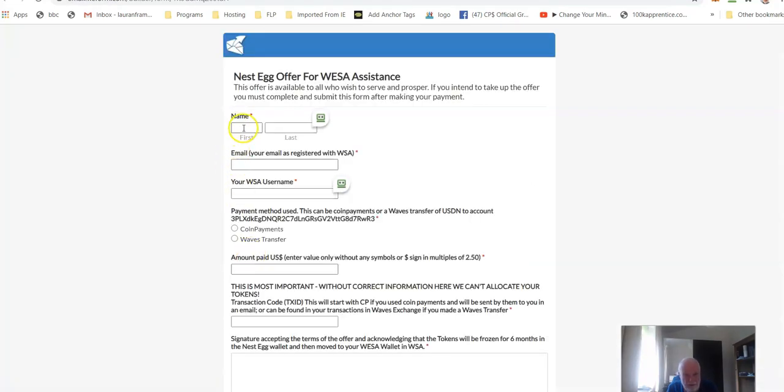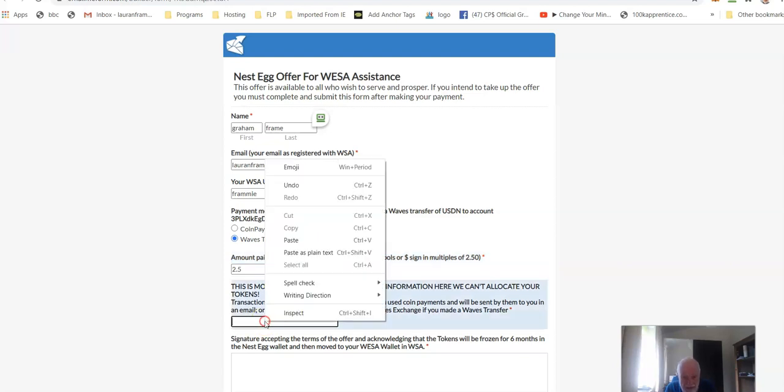It opens up for us, and once again we fill it out correctly. Your name, the email that you have registered with WeShare Abundance, the username that you have in WeShare Abundance, how you paid. This time it's a Waves transfer. Do not click both of them, just the one that you used. The amount you paid, 2.5. I know there were a few bits extra, but all we're interested in is the number of units that you bought, and so it's 2.5. If you bought 10, it would be 25, whatever.